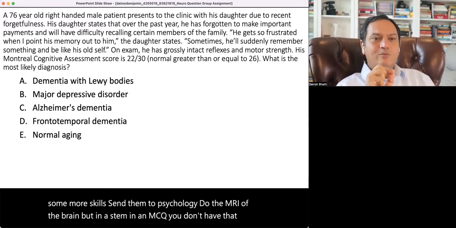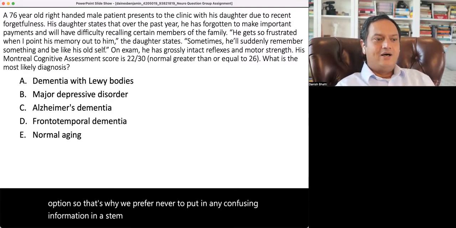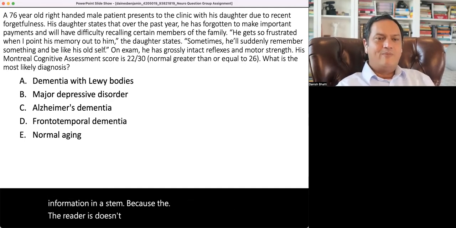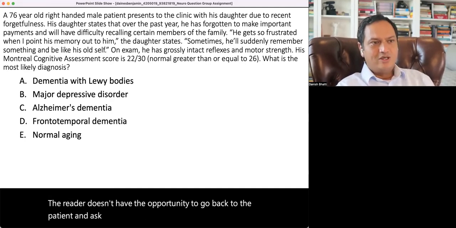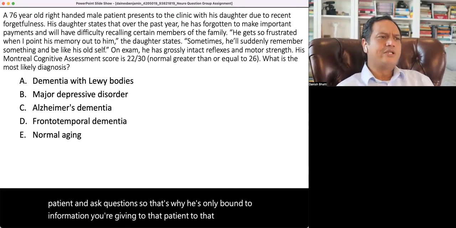But in a STEM or in an MCQ, you don't have that option. So that's why we prefer never to put in any confusing information in a STEM, because the reader doesn't have the opportunity to go back to the patient and ask questions. So that's why he's only bound to the information you're giving to that patient and to that student. So let's look at the options.